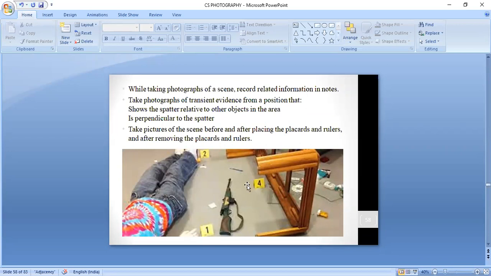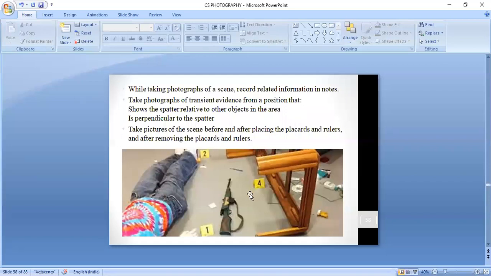Suppose this is in your east direction. So in the east direction, suppose this is the distance from evidence cone 1, the distance of evidence 4 is approximately 3 or 4 foot. So the distance, how far it is, and in which direction it is.